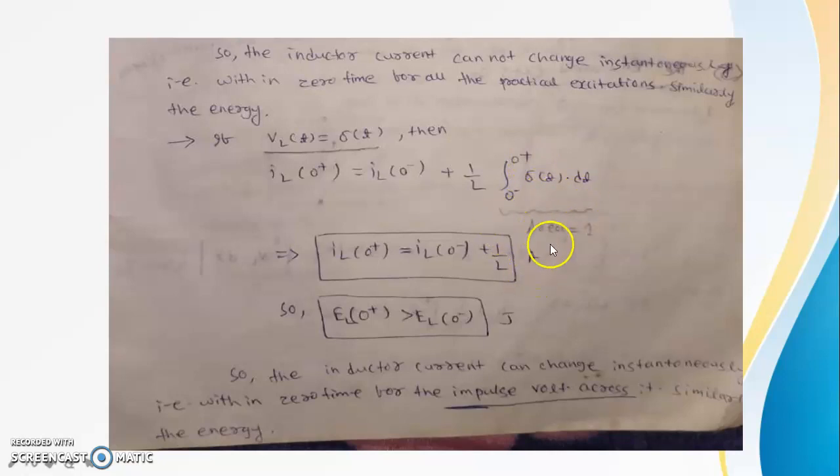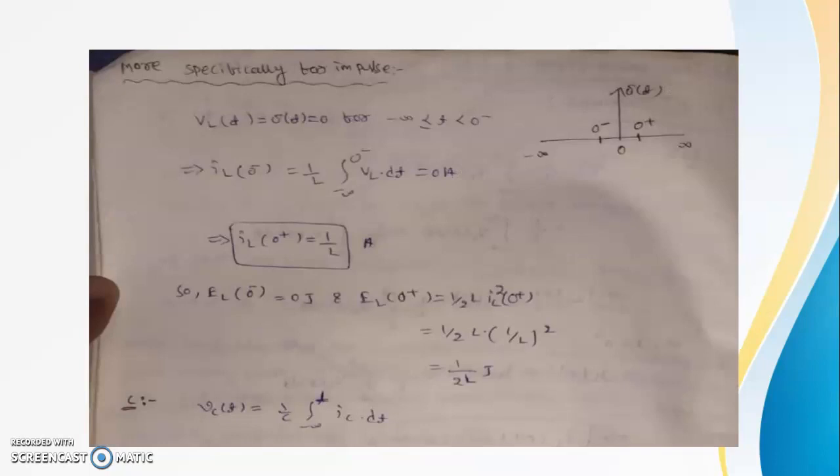So it is 1 at t equal to 0, so we can put in this case 1 by L. So IL of 0 plus equal to IL of 0 minus plus 1 by L ampere. In this case, the energy after switching on is greater than the energy before switching on. At t equal to 0 the impulse function is 1, or area, in the other case it will be 0.